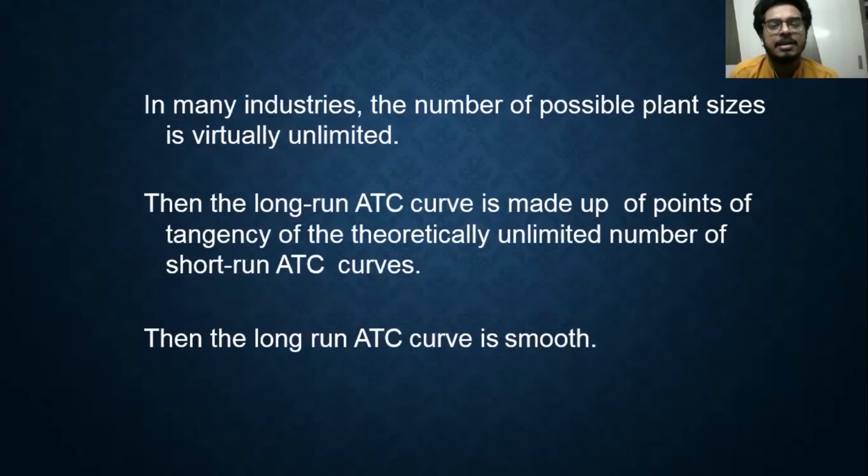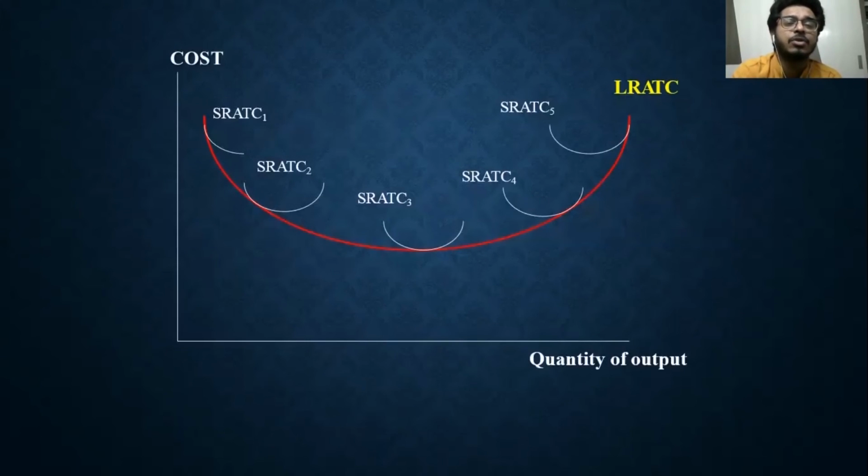We can see that they can vary the farm size, the capacity, within a period of time, or they can vary it very frequently, and so they can have varying quantities of production. And so it is possible to have a smooth long run average cost curve. If you connect them together and find a tangency like this, then the ATC curve will be a smooth one.